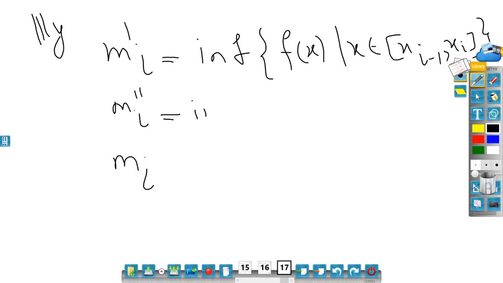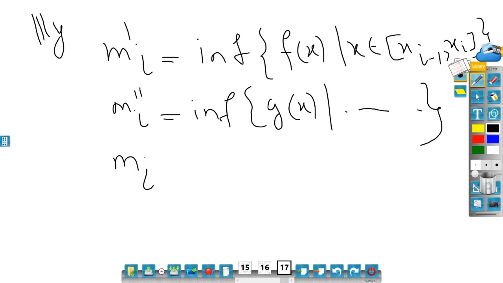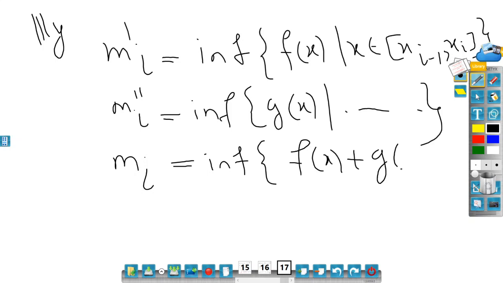Small mi'' is the infimum of g(x) such that everything remains the same. And small mi is the infimum of f(x) plus g(x) such that x belongs to the closed interval [xi-1, xi].